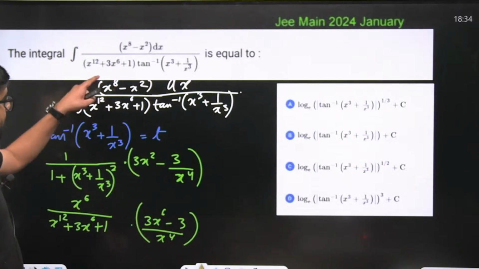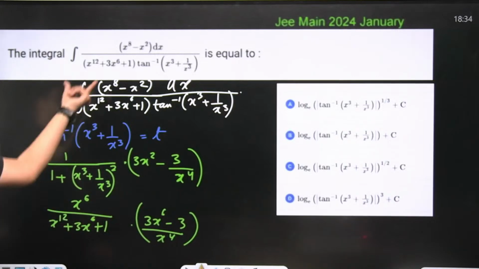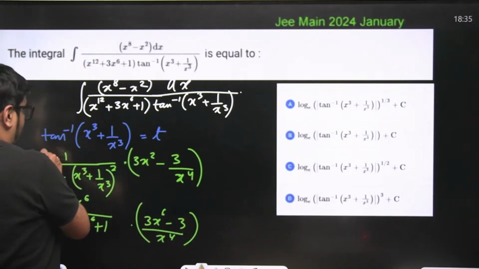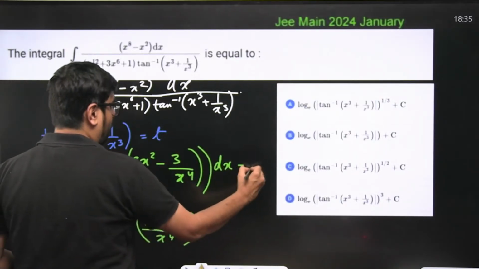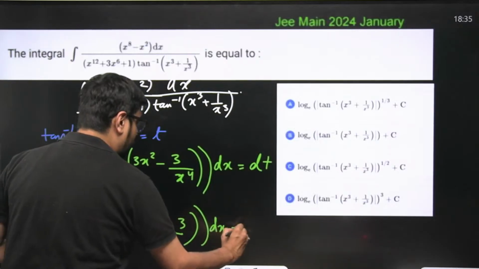Look now, compare this thing and this thing. What did we need? We needed this only. This is the numerator, this is the denominator now, right? Okay, we have differentiated, so this dx is equal to dt. This entire thing dx is equal to dt.